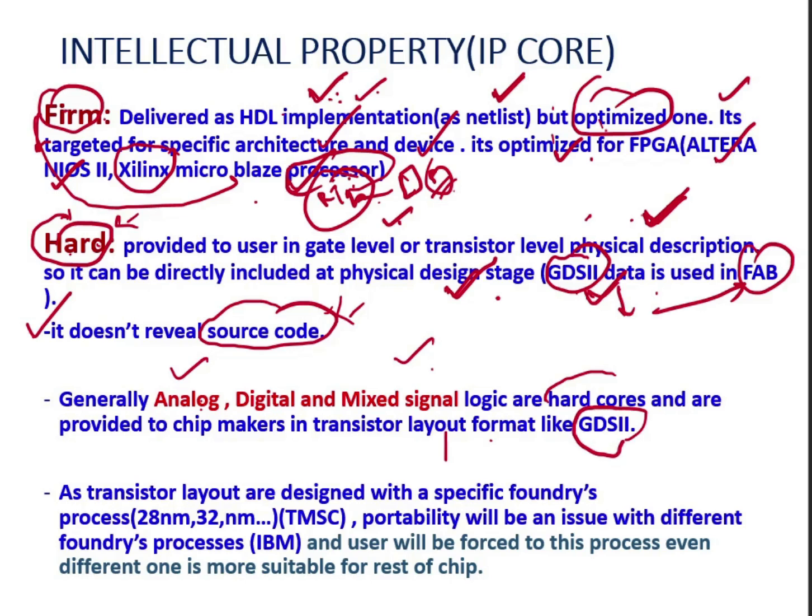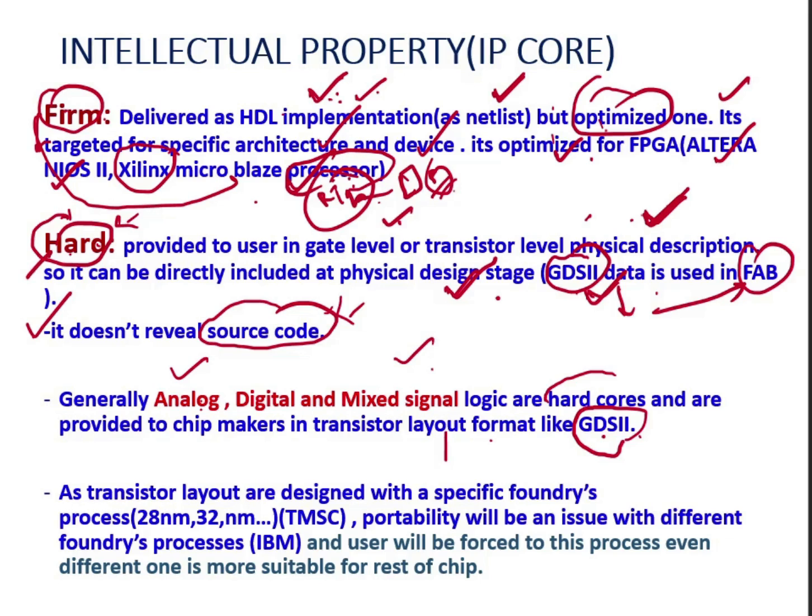So no modification is needed here. As transistor level information is provided by the IP vendors, there will be less flexibility, because we cannot do any kind of modification. So we get the lowest flexibility for hard IP.